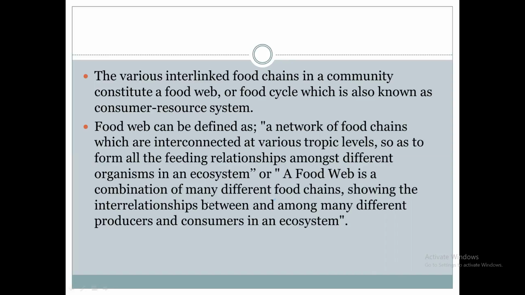So this food web is a combination of many different food chains showing the interrelationship between and among many different producers and consumers in any ecosystem. It shows the relationship between the food chains, the relationship between different producers and consumers in an ecosystem. त्याला काय म्हणायचं? Food web.